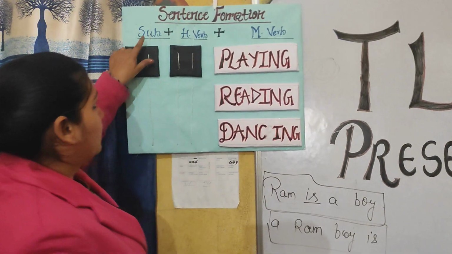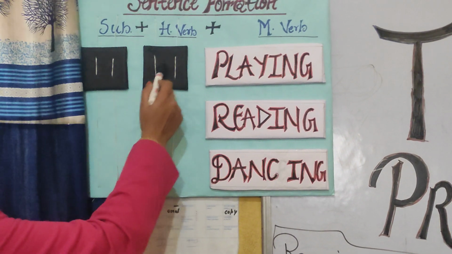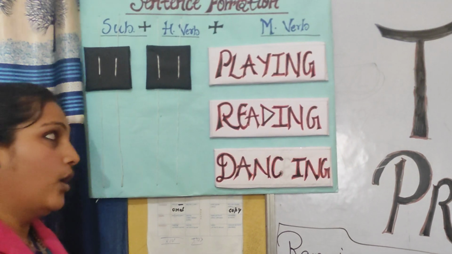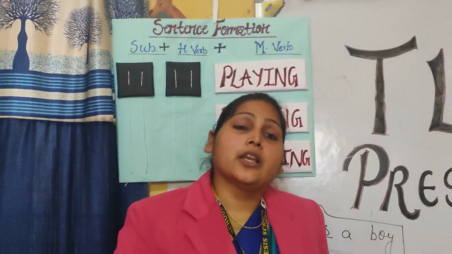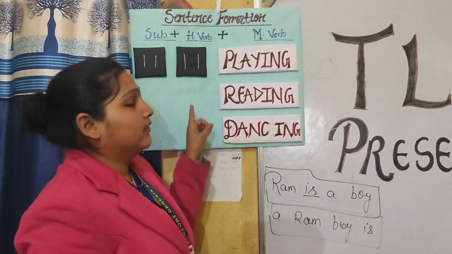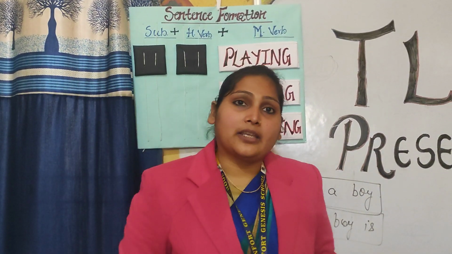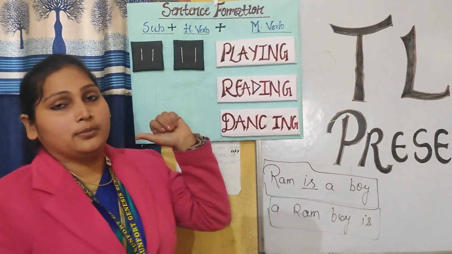So let's see. First we add subject, then helping verb, and then main verb. You all know about the main verb. Main verb means which action is performed. जो action हम करते हैं, for example now I am teaching you, then teaching is an action word. Okay, and the helping verb tells us about the time. वो action हमने कब perform किया है वो हमें किससे पता चलेगा? With the help of helping verb.